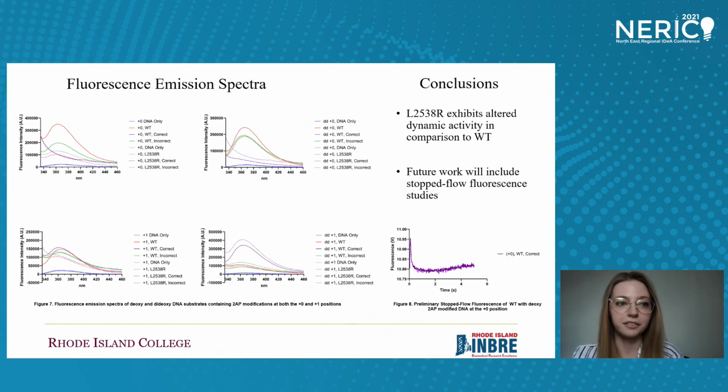Solid lines indicate wild type, dotted lines indicate our variant. In the interest of time, we'll be zooming in on the top left panel, where most interestingly, we see wild type with deoxy DNA behaves as expected based on other DNA polymerases, where we see a decrease in fluorescence due to pi stacking interactions when a nucleotide comes in. Although the variant interestingly shows an increase in signal.